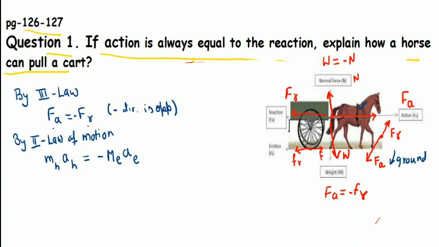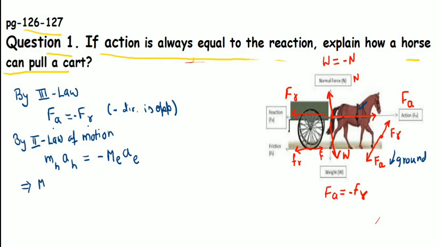The earth will gain acceleration as an action of the horse's push, and the horse will gain acceleration as a reaction force of the ground. Now both terms are equal, student, and both terms are the product of two individual variables.